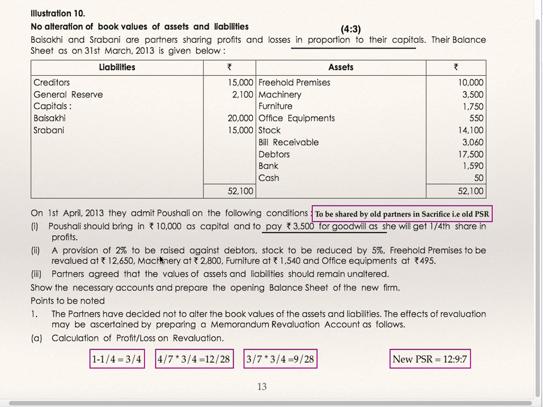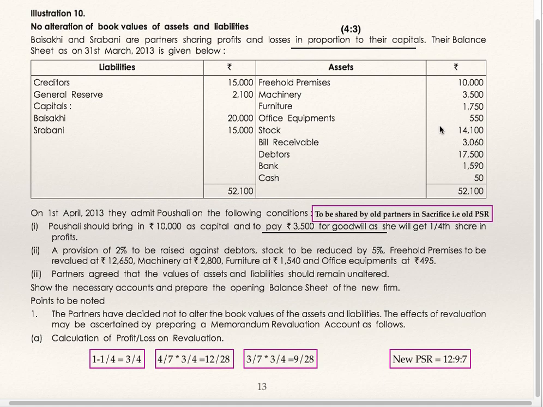A provision of 2% is to be raised against debtors. Decrease in value of debtors: 2% of 17,500 is to be debited to revaluation account. Stock to be reduced by 5%. Stock is 14,100; 5% of that is to be debited to revaluation account. Freehold premises to be revalued at 12,650. Freehold premises are 10,000 and are to be revalued at 12,650. Increase in value of asset. The difference between these two, 2,650, is to be credited to revaluation account.